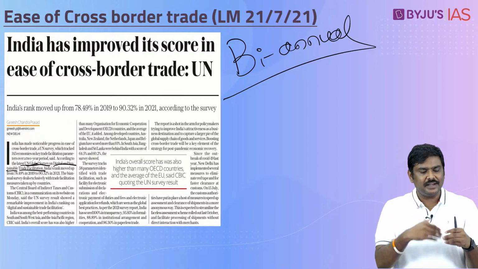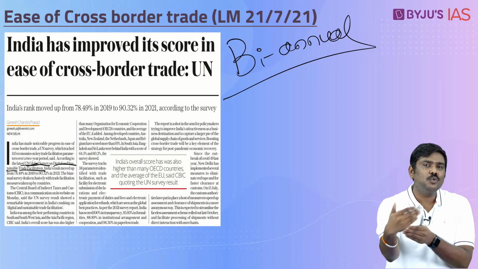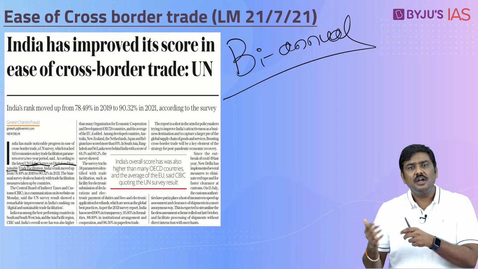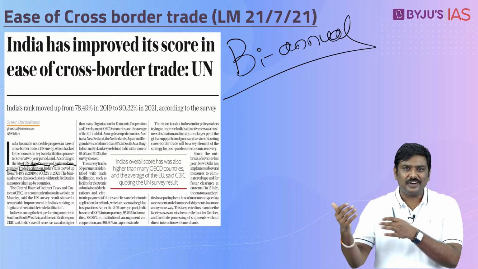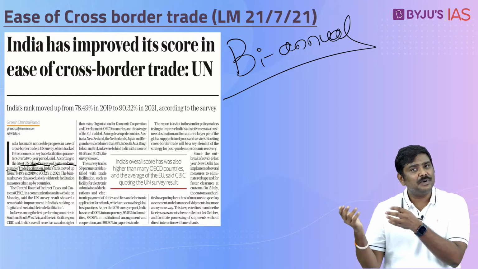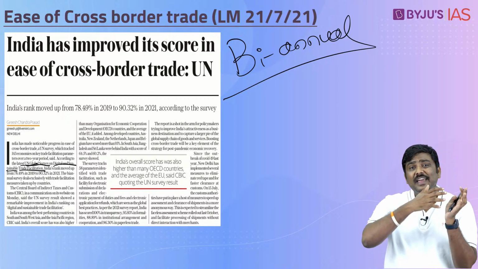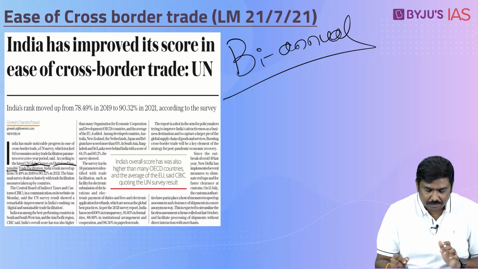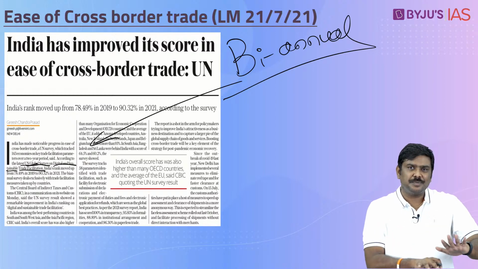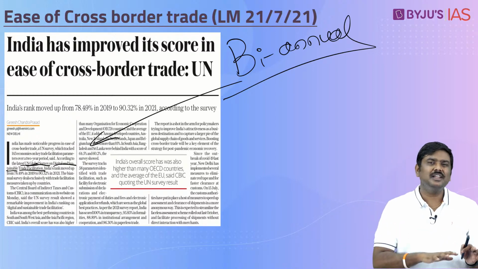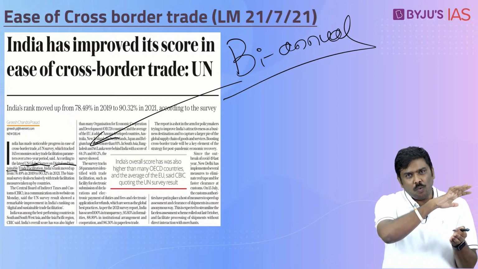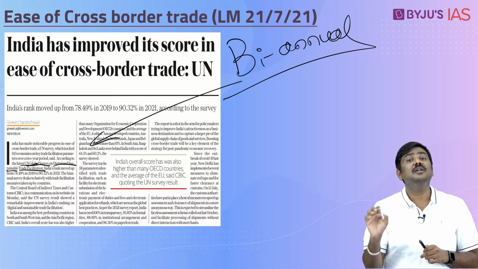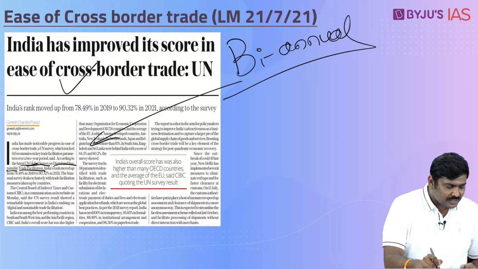And the report says that India's performance has actually improved over a period of time, because it has implemented various reforms to promote, let's say, digital payment of taxes, digital filing of taxes, and digital filing of various paperwork and documentation, etc. And this is basically what has been provided in this article. Beyond this, you do not have to read or know everything that is given with respect to this report. Done. So, these are some of the articles.